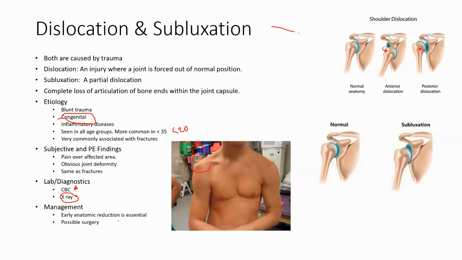Management, early anatomic reduction is essential. So this has to be reduced. It has to be moved. It's got to be put back in place. And then they are immobilized. Generally, once this gets reduced and put back in place, this gets moved back to where it's supposed to be here or here, then generally they get immobilization for about 2 to 6 weeks, so maybe like a sling or something like that. And if they needed like an open reduction, they would have to have surgery.